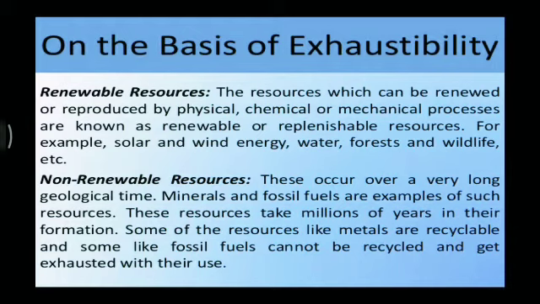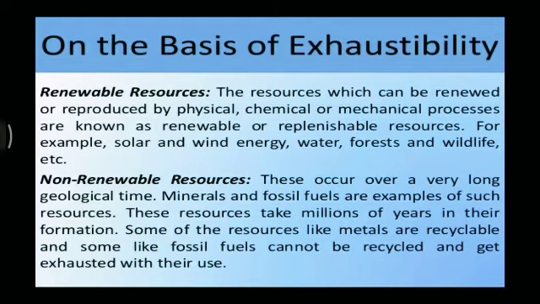On the other hand, non-renewable resources are those resources which get completely exhausted due to continuous use and take millions of years to regenerate. All these are called non-renewable resources.